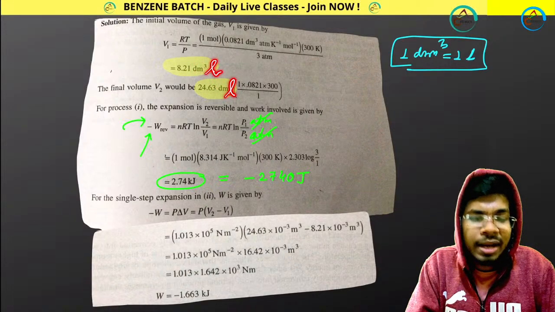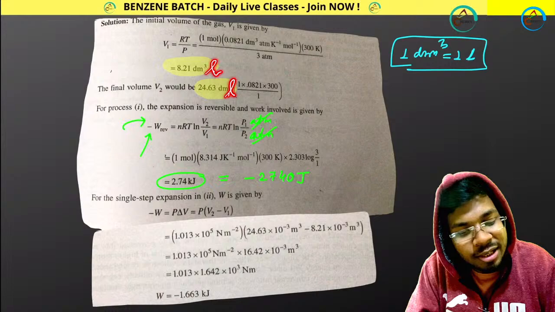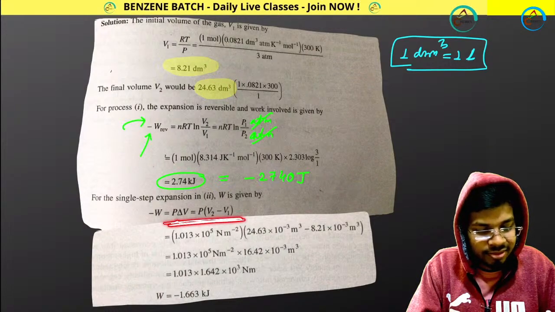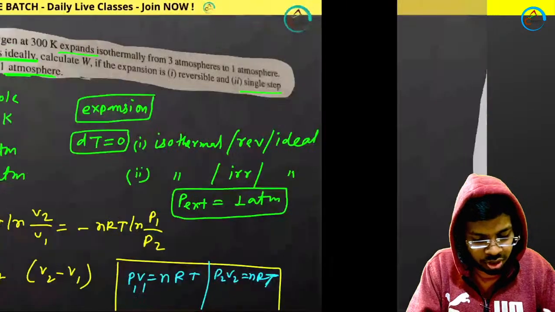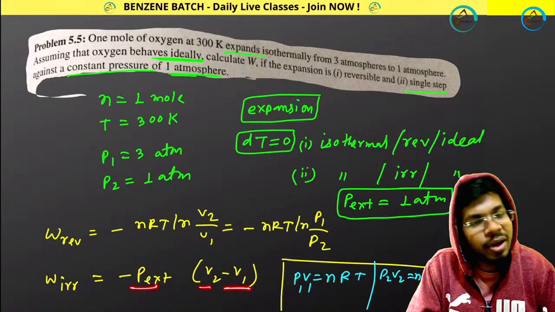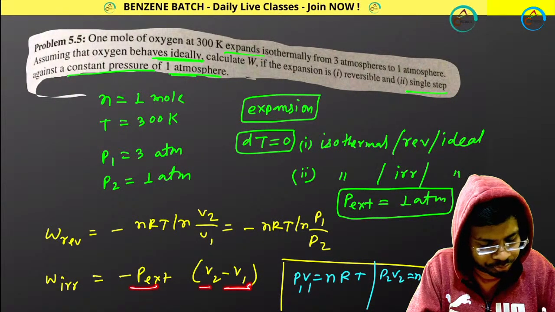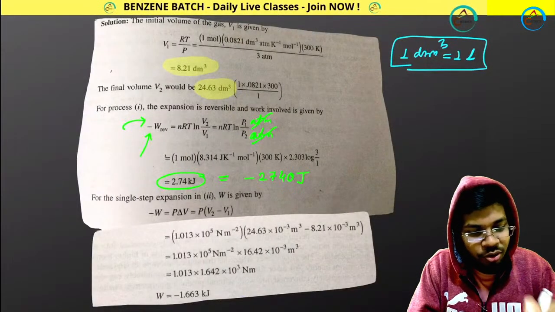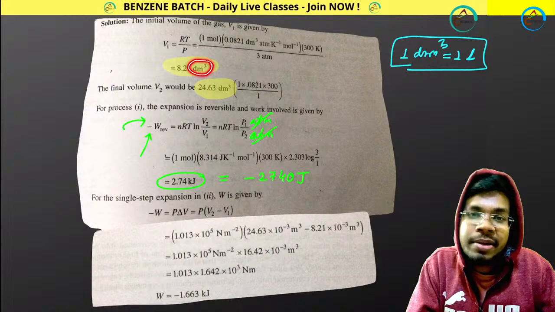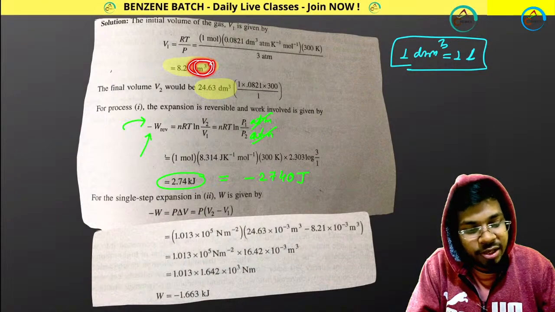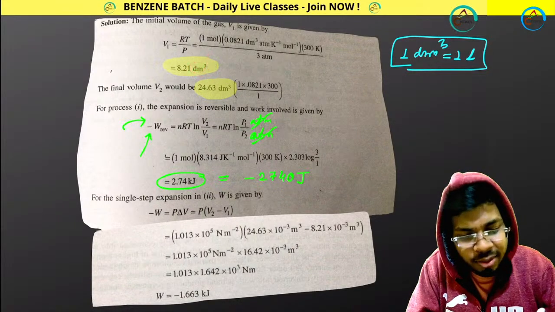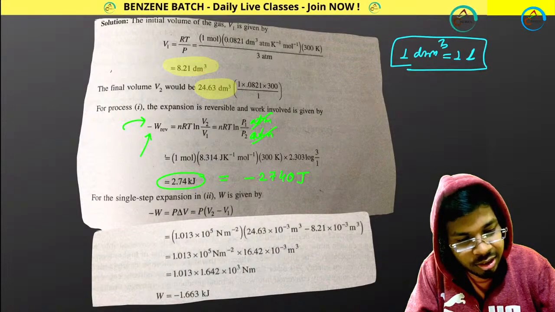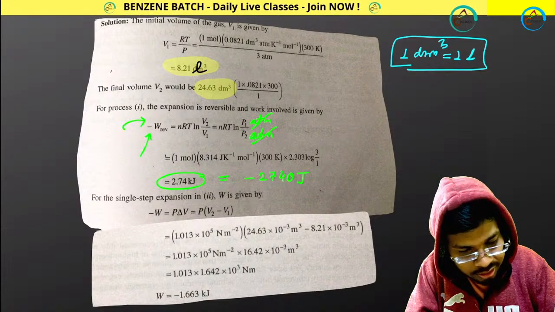From liter you can easily convert it into SI unit, because if you want to use this expression, W equals minus P external into V2 minus V1, then your dm cube value, dm meaning decimeter, decimeter cube, you have to convert. Forget about dm cube, it is considered as liter. Okay, the liter value.